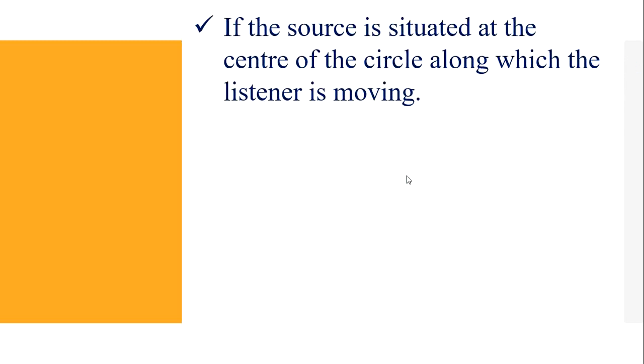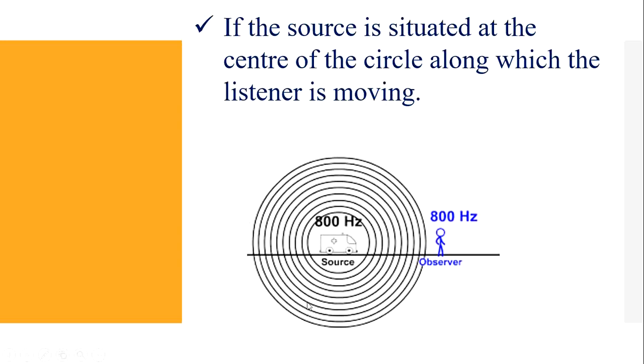Next condition, if the source is situated at the center of the circle along which the listener is moving. See this diagram. Here the source is situated at the center, and here the listener is moving. So here there is no Doppler effect. Why is there no Doppler effect? Here the frequency of the source is 800 Hertz. The same frequency is heard by the listener, that is the observer. So there is no Doppler effect.